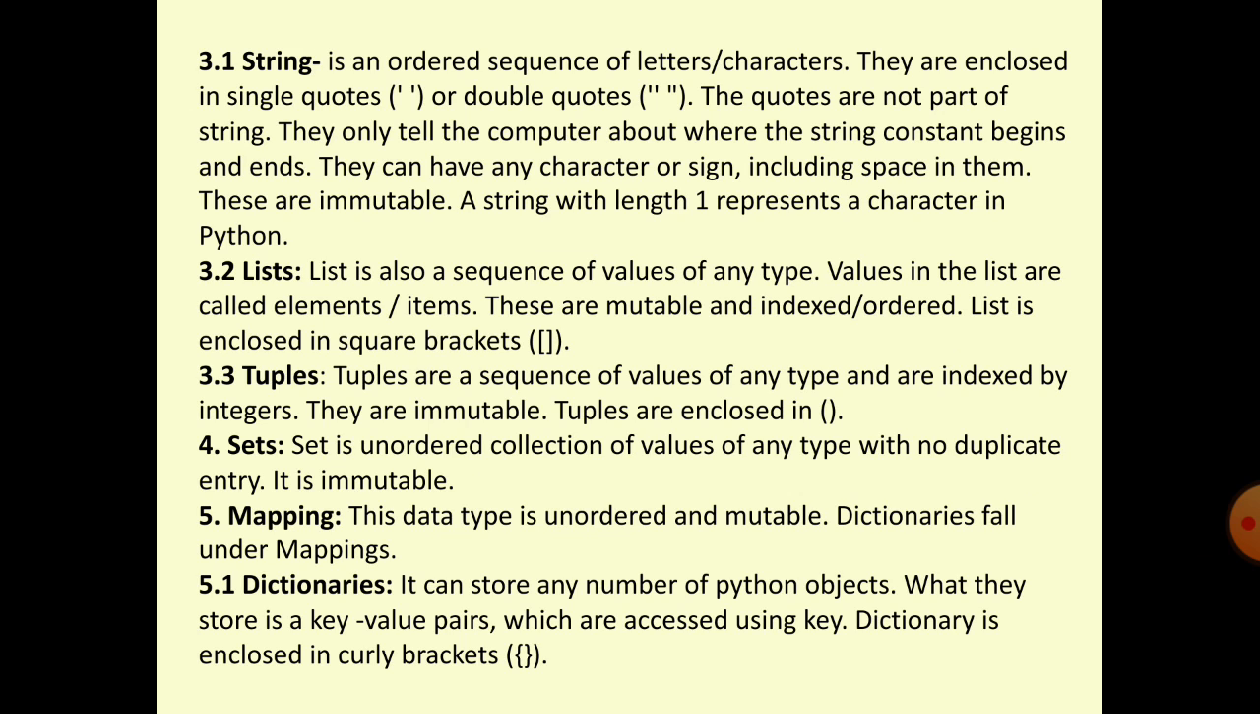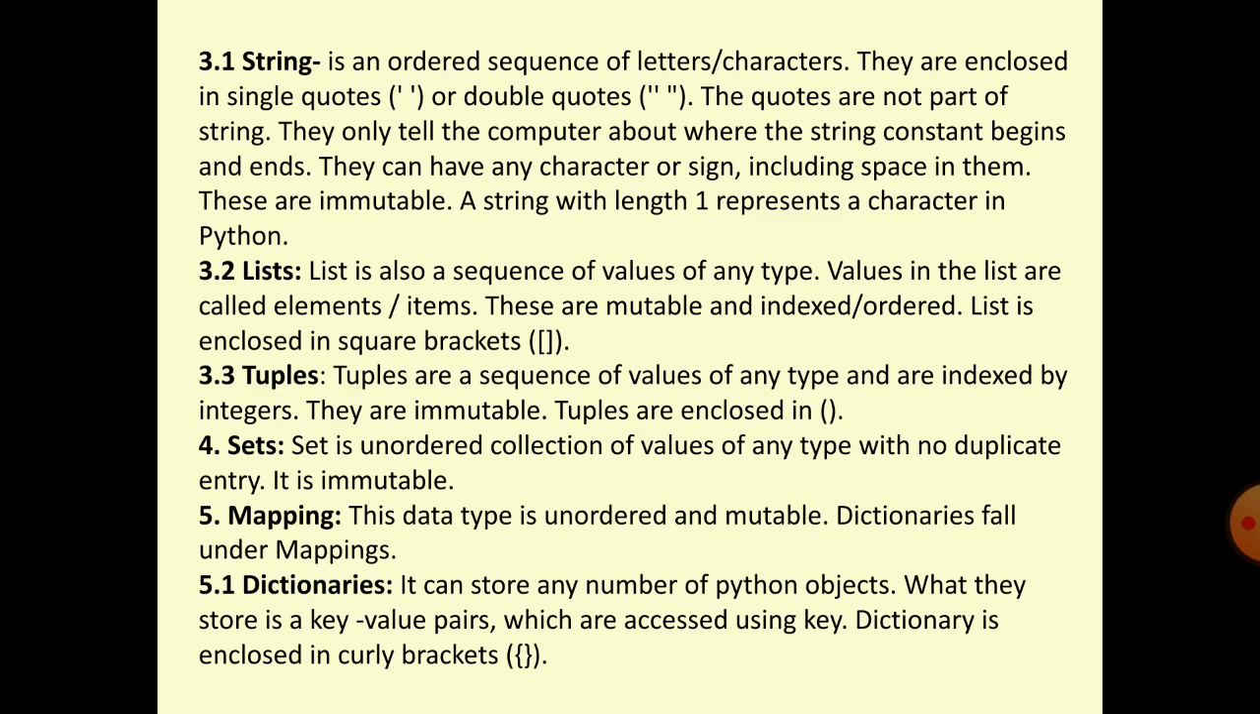And each character is accessible through the index number. They can have any character or sign including space in them. These are immutable, not to be changed. Mutable means changeable, and these are immutable. A string with length 1 represents a character in Python. Length means, in name, how many characters you have stored, the number of characters. That will be the length of a string variable.